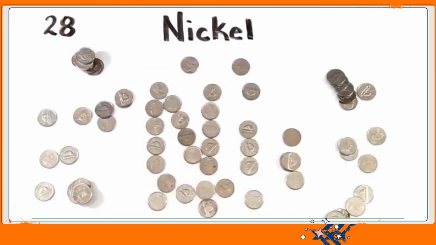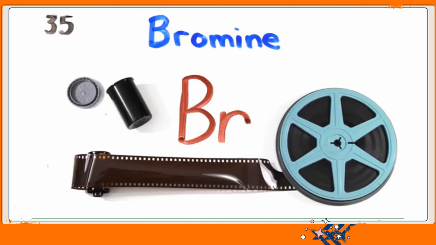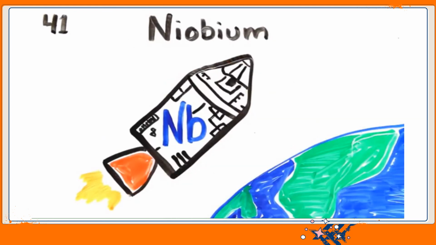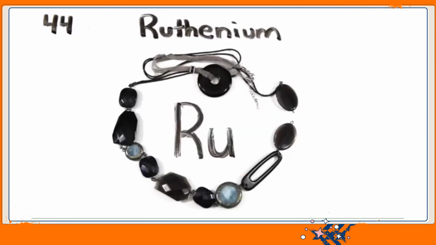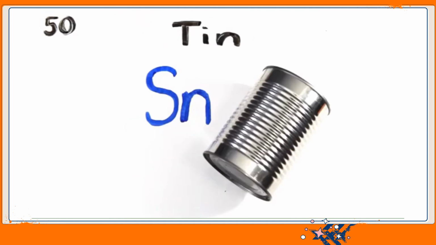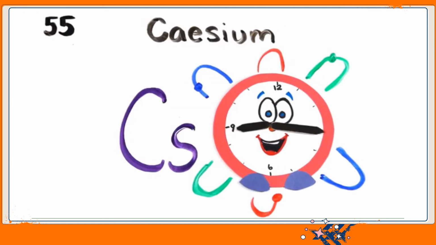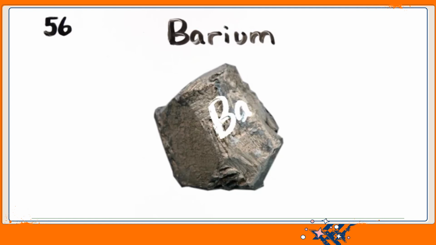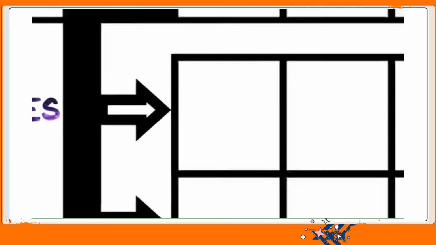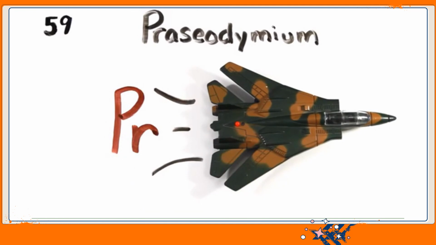Iron is the 26th, and cobalt, nickel coins you get, copper, zinc, and gallium, germanium, and arsenic, selenium, and bromine film, while krypton helps light up your room, rubidium, and strontium, then yttrium, zirconium, niobium, molybdenum, technetium, ruthenium, rhodium, palladium, silverware, then cadmium and indium, tin cans, antimony, then tellurium, and iodine, and xenon, and then cesium, and barium is 56, and this is where the table splits, where lanthanides have just begun, lanthanum, cerium, and praseodymium.